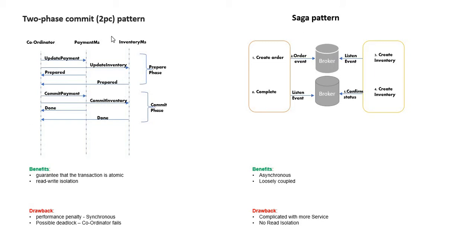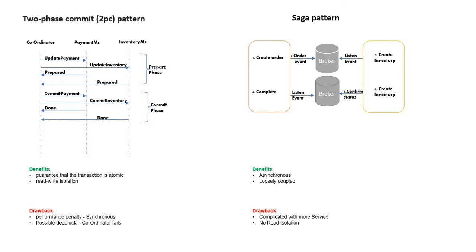Let's see what the two-phase commit is. Two-phase commit means we have a prepare phase and a commit phase. In the prepare phase, we prepare the statements to execute, and in the commit phase, we actually commit the data. To coordinate all these transactions, we have another microservice called the coordinator. It will coordinate between the payment microservice and the inventory microservice to make sure the transaction is good in